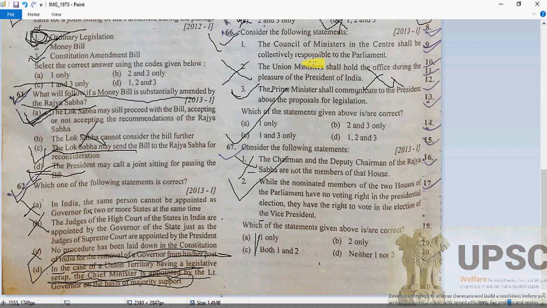Let me explain once again. I'm going to repeat that. Nominated members of the Rajya Sabha have the right to vote in the election of the Vice President. And so far none of them has been inducted into the Council of Ministers. Remember that. So, of course, option 2 here is going to be the correct answer.